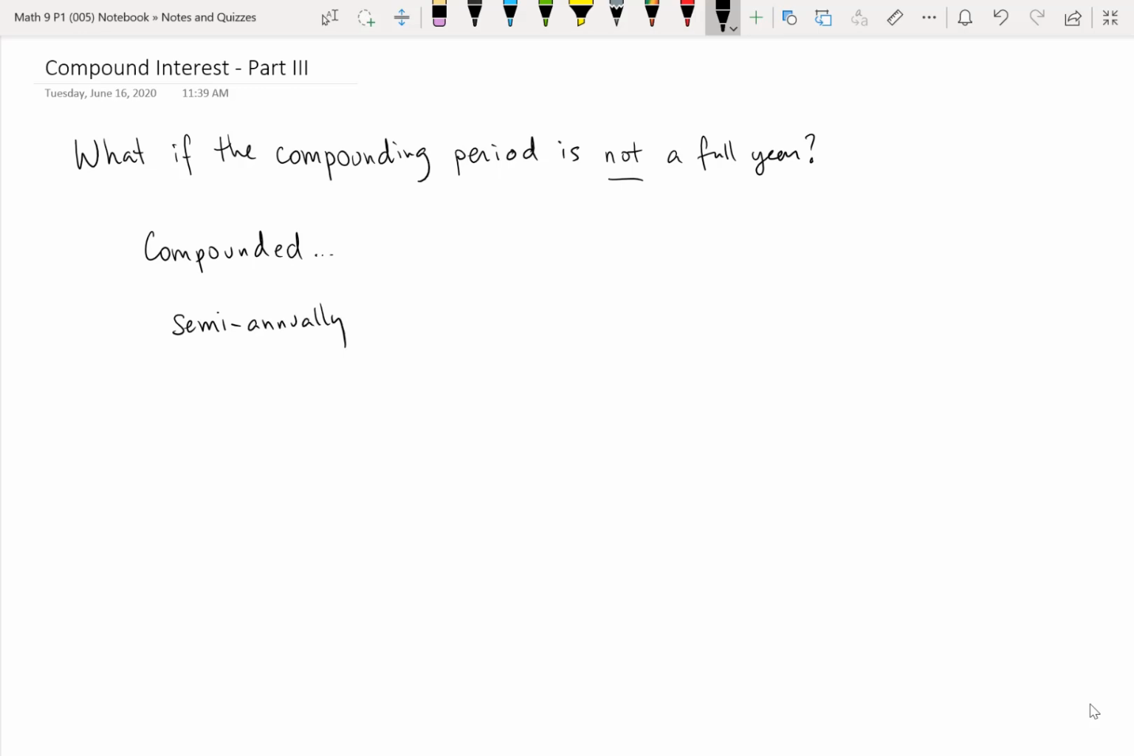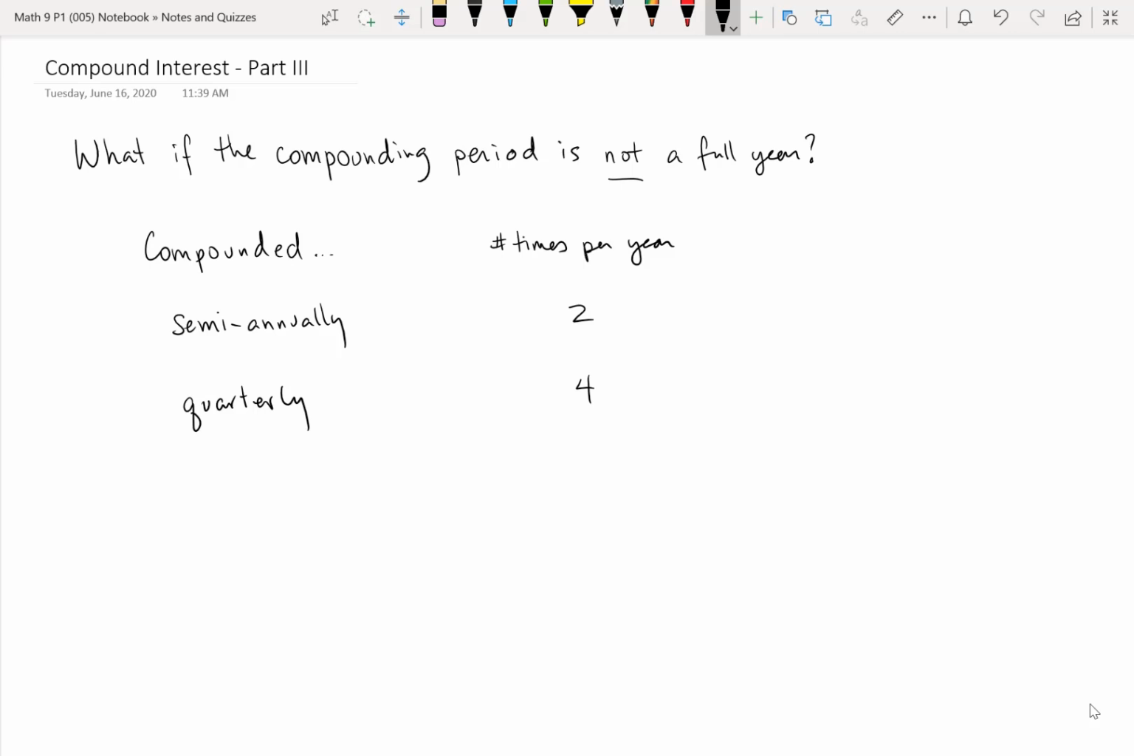And what you have to think about is the number of times per year that the interest is going to be compounded. So if it's semi-annually, that's just 2. You may also see compounded quarterly, and obviously a quarter of a year, that would be 4 times per year.